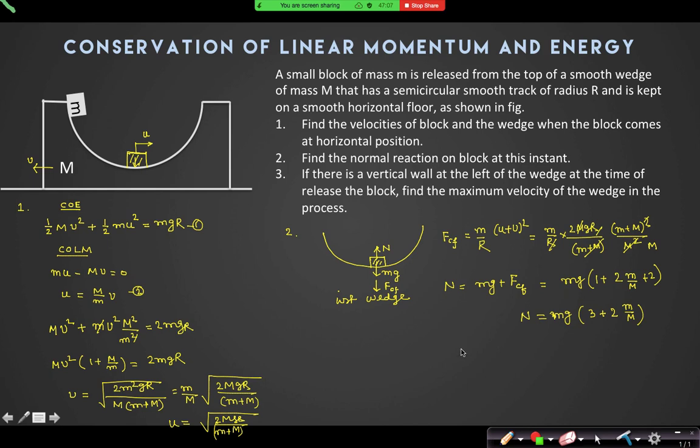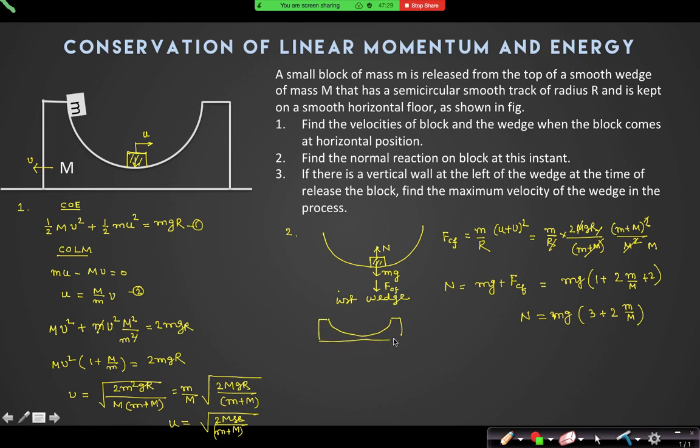Can you explain why the acceleration of the wedge is 0? Why is the acceleration of the wedge 0? Because of the force on the bigger wedge, who is providing the force?